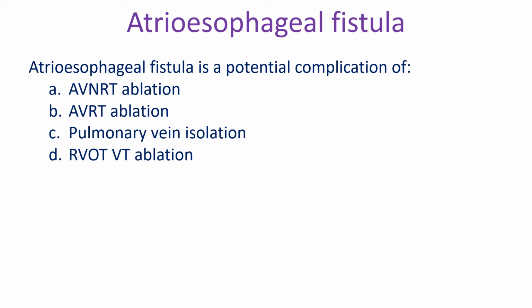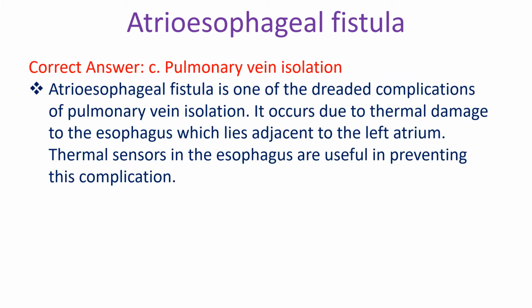Atrioesophageal fistula is a potential complication of: A. AV-NRT ablation, B. AV-RT ablation, C. Pulmonary vein isolation, D. RVOT-VT ablation. Correct answer C. Pulmonary vein isolation. Atrioesophageal fistula is one of the dreaded complications of pulmonary vein isolation. It occurs due to thermal damage to the esophagus, which lies adjacent to the left atrium. Thermal sensors in the esophagus are useful in preventing this complication.